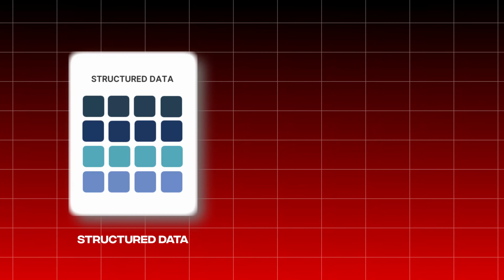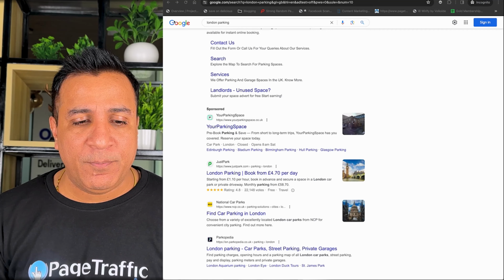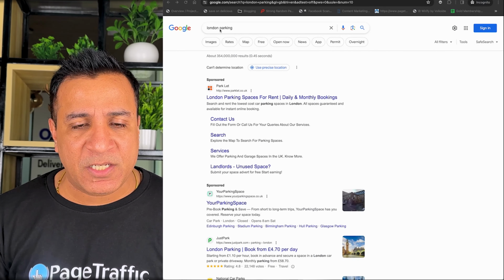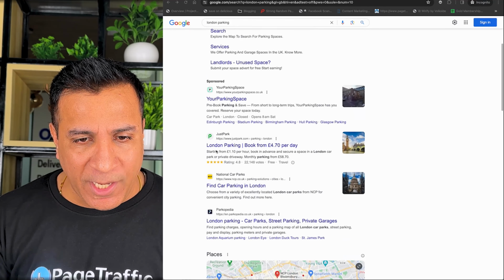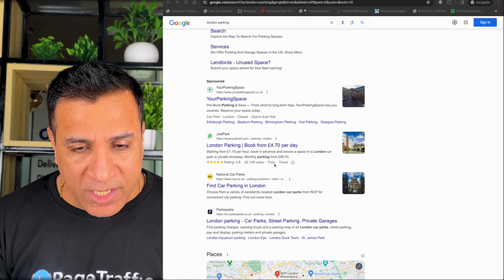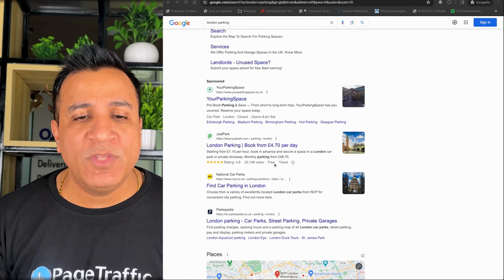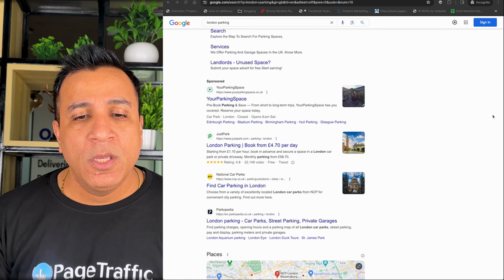Now let's talk about structured data, schema markup, and rich results. Ever notice Google shows cool stuff like ratings and FAQs in search? Those are rich results. Let's see how Google understands and displays such results. Websites use a tiny piece of code called structured data. Let's see an example with a keyword. I searched London parking, and when I scroll down, you will see the website Just Park. It has ratings, votes, and two more options like free and travel. How is it all showing? This is shown through the structured data.